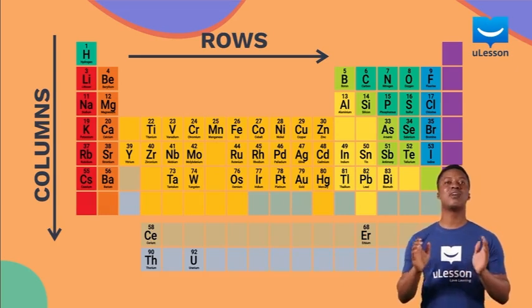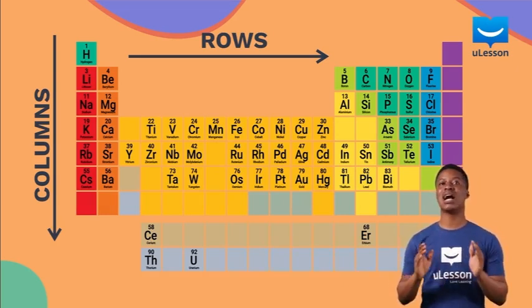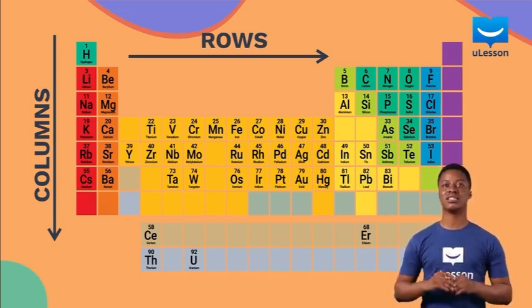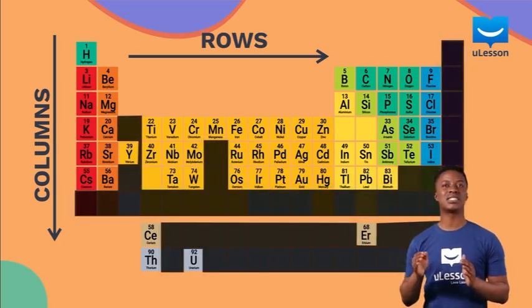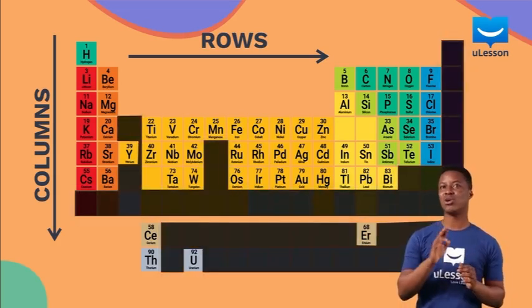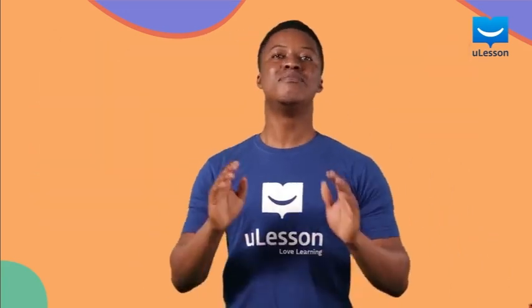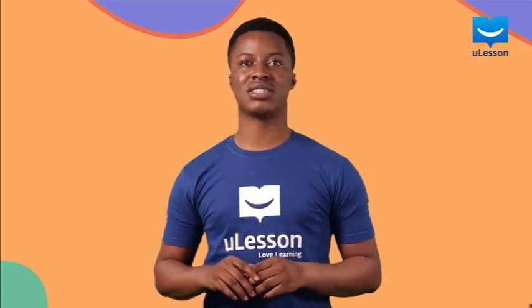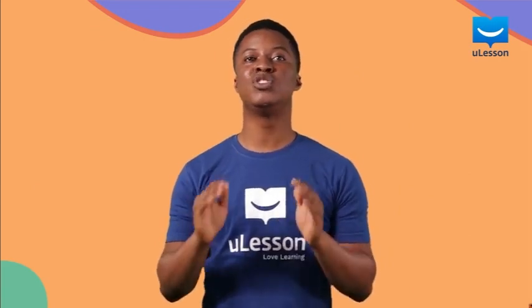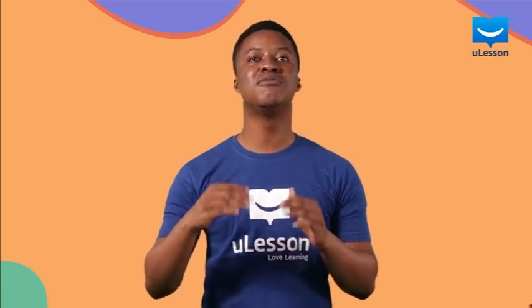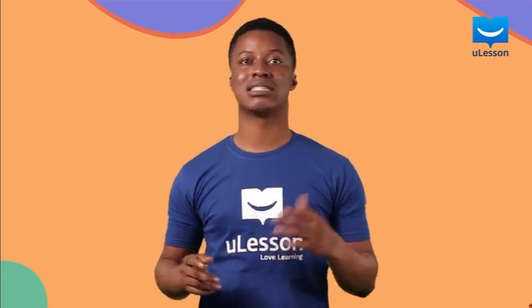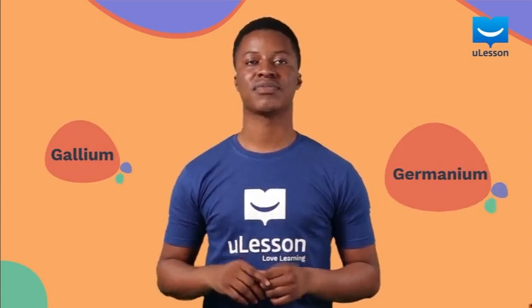One of the reasons why Mendeleev's periodic table was widely recognized and accepted was because he left gaps in the table when it seemed that the corresponding elements had not yet been discovered. You see, Mendeleev was not the first chemist to do this, but he was the first to be recognized as using the trends in this periodic table to predict the properties of those missing elements, such as gallium and germanium.